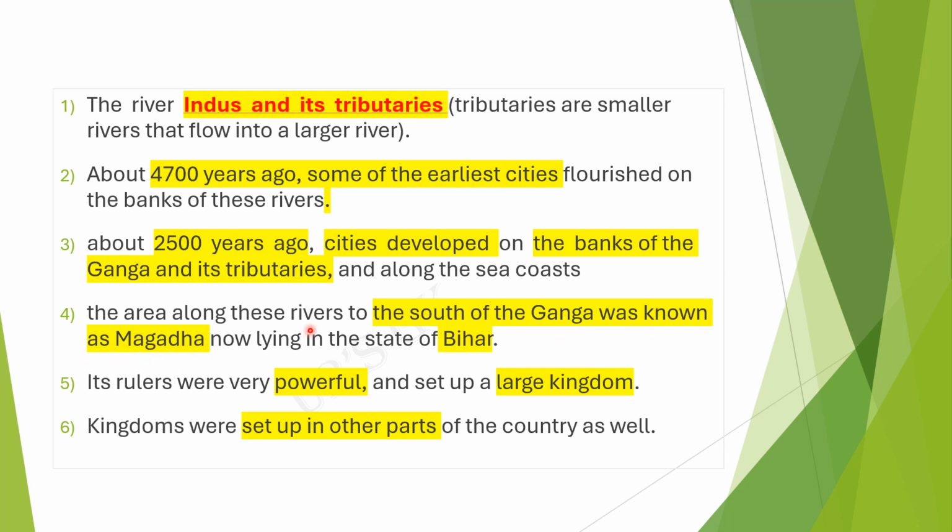It was a very big kingdom. At present it is in Bihar. Its rulers were very powerful and set up large kingdoms.